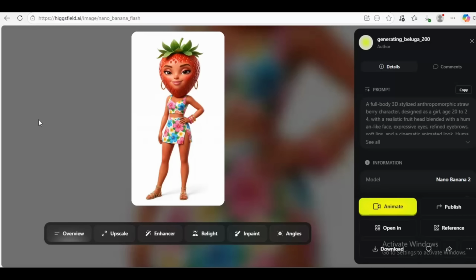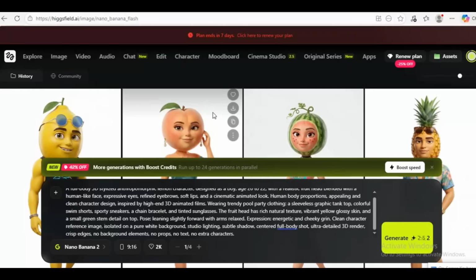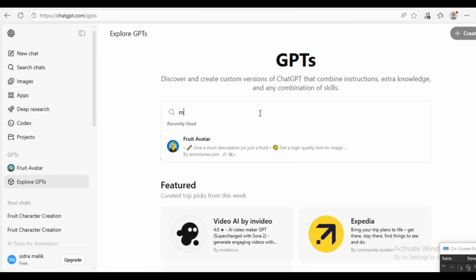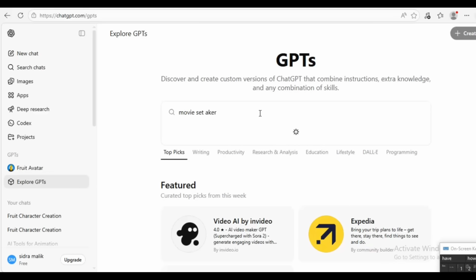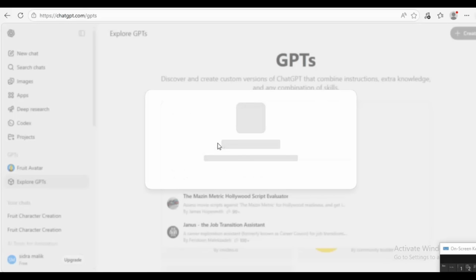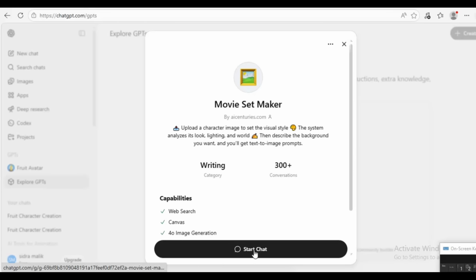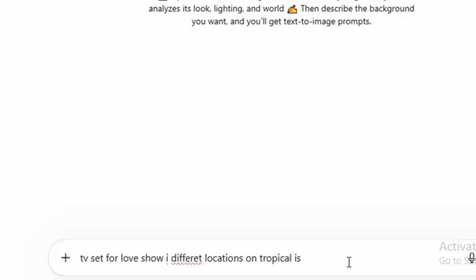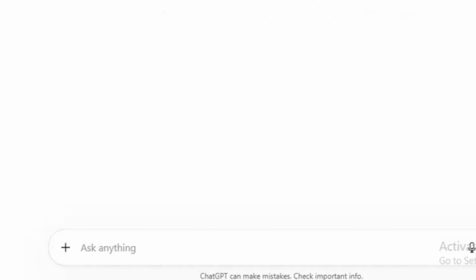Look at this amazing result. I have created all these characters using the same method that I've described. Now come back to GPT and search movie set makers. Start the chat and give it a prompt. Let's start and let's give it the prompt now. This is the prompt that I'm going to use here.